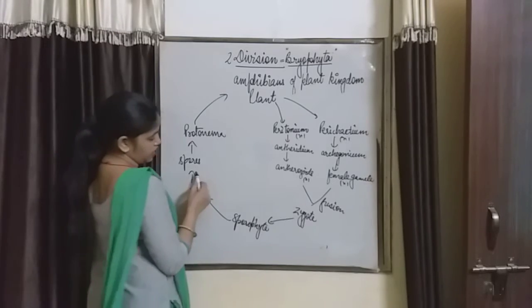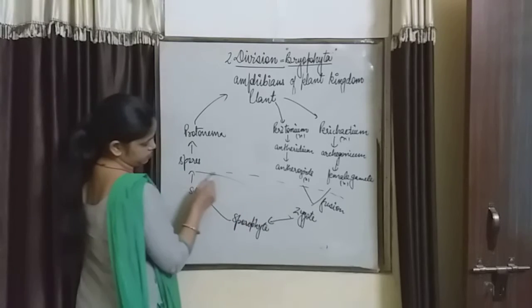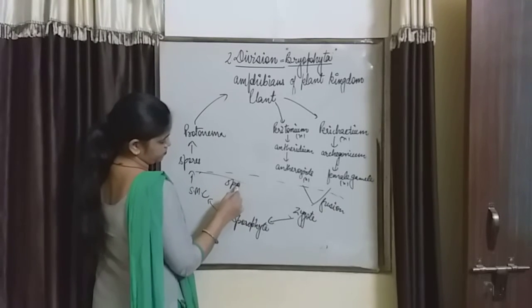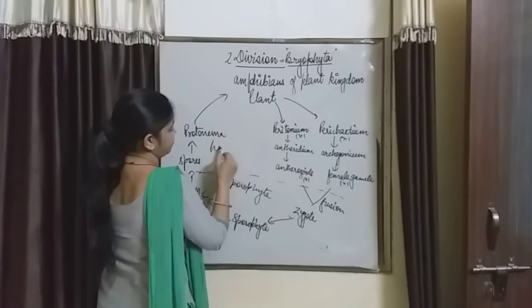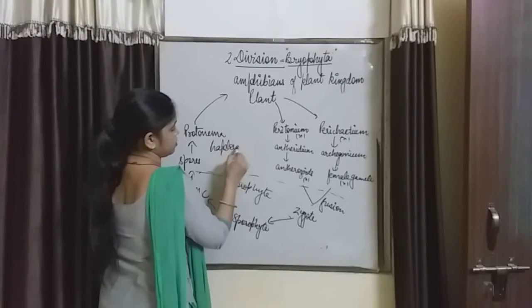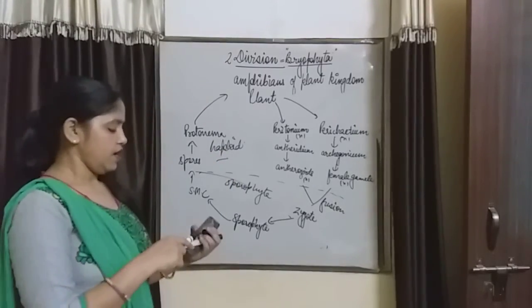So this is the diploid phase, or sporophyte, and this is the haploid phase, or gametophyte. Right? So this is all about the life cycle of bryophyte.